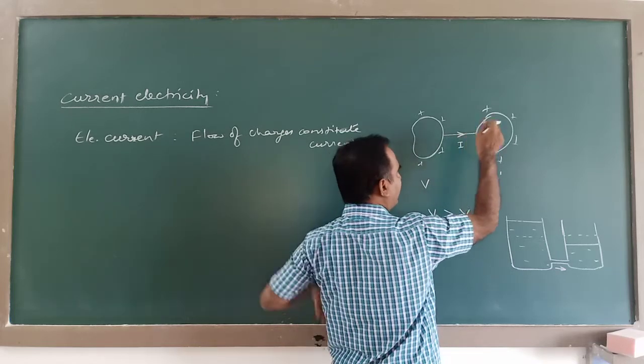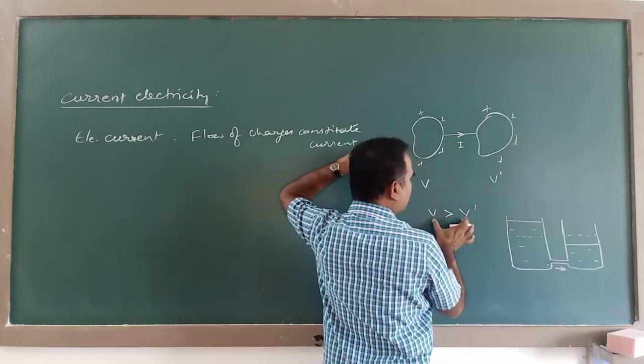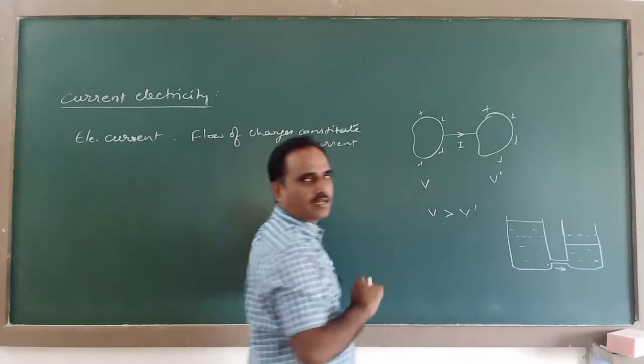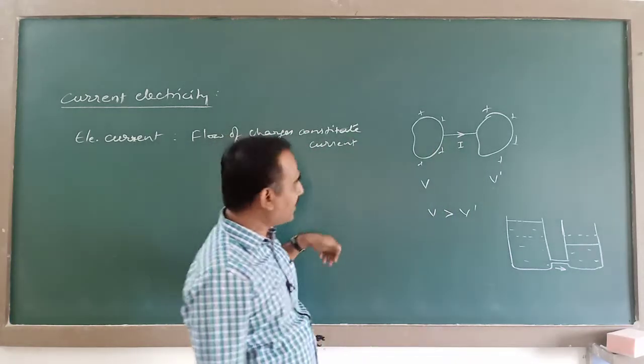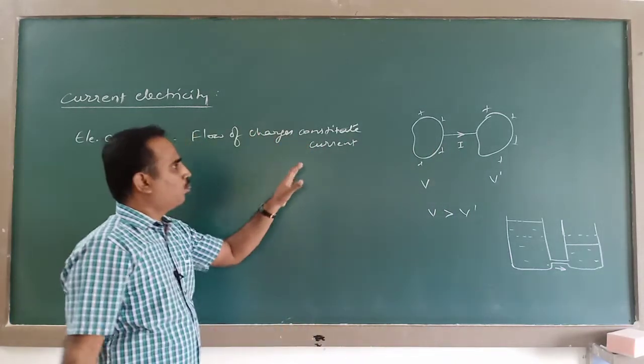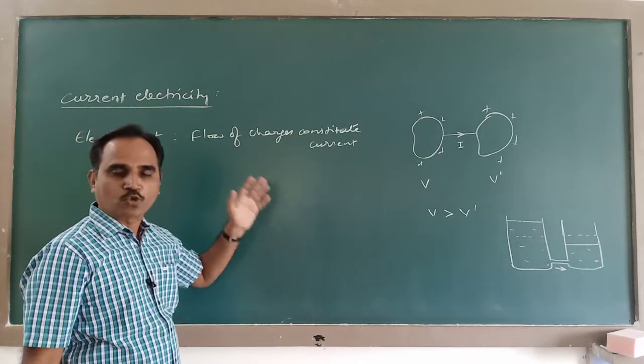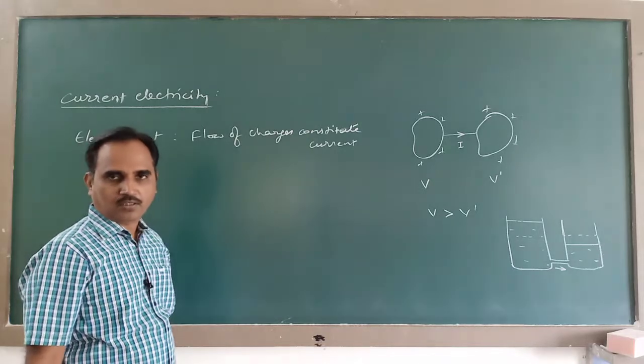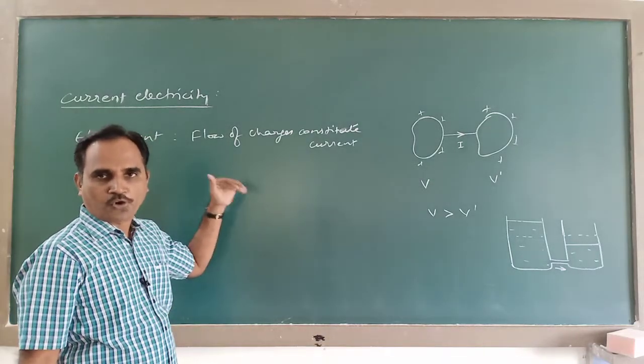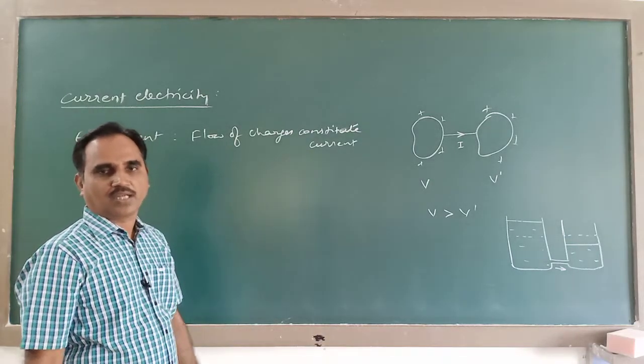If you could maintain a steady potential difference like this, then there will be a steady current. So potential difference makes the charge move from one point to another point. This type of motion of charge constitutes current.